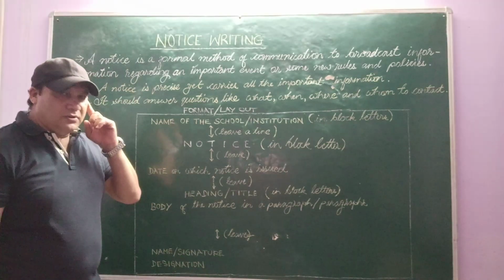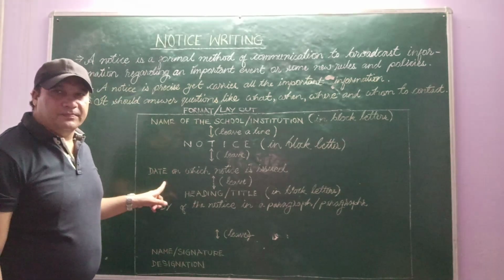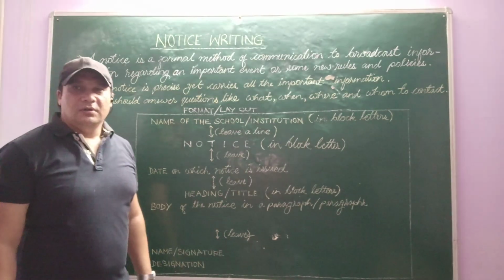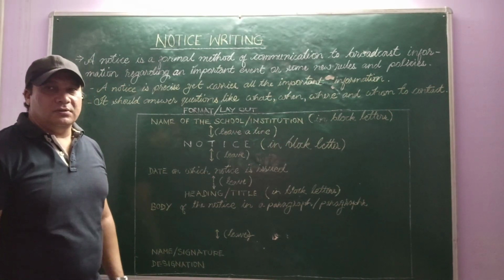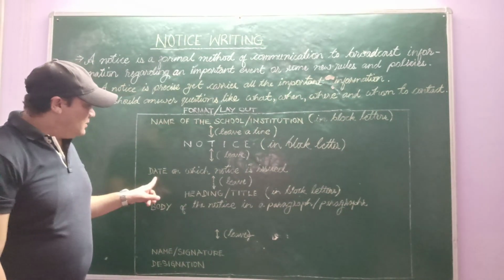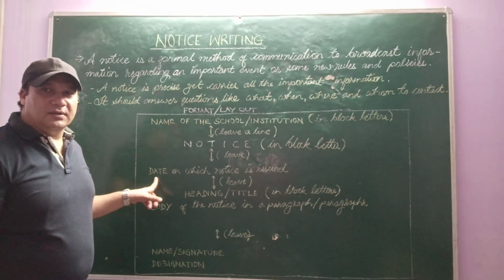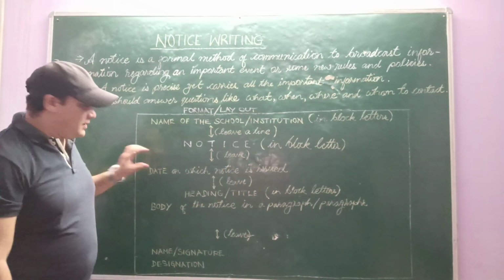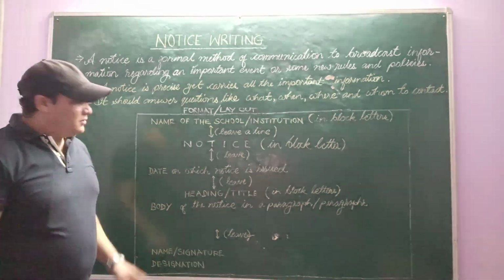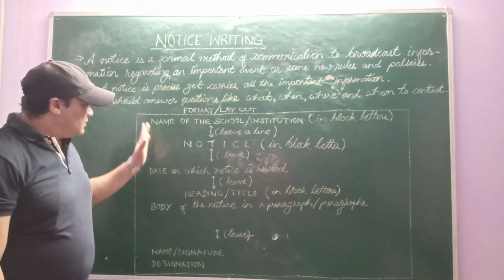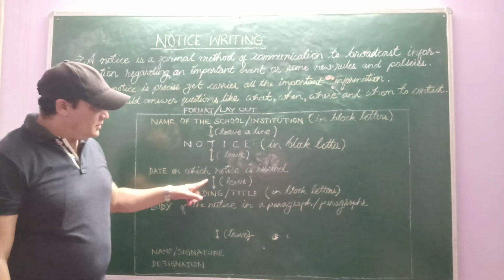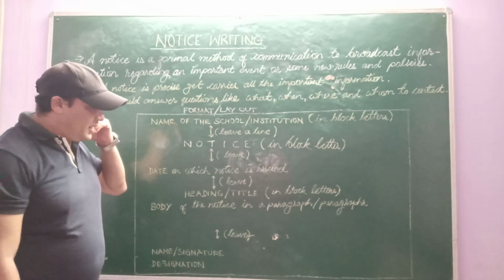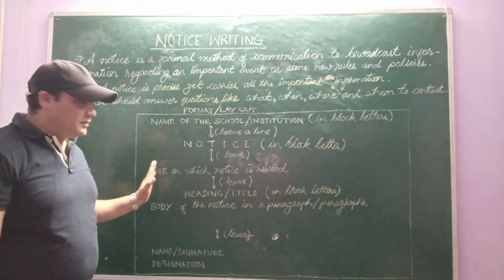The date on which you write the notice must be written. And you know the official way of writing dates, we have already discussed in letter writing, right? So follow that same format of writing the date. Date on which the notice is issued. Write the date, right? Understand now? It is on the left hand side, and then leave one line again. A one line gap must be there after you have written the date on the left hand side, right?